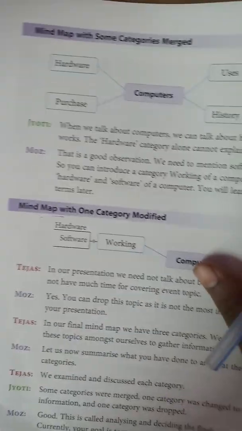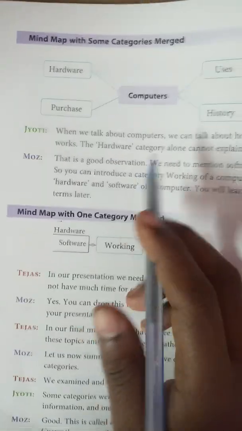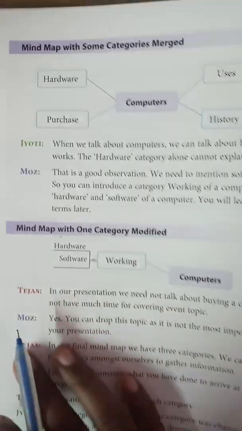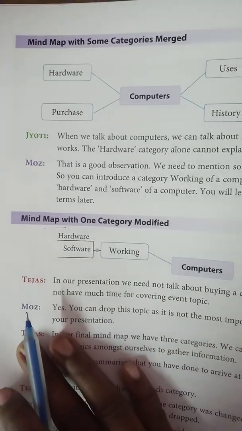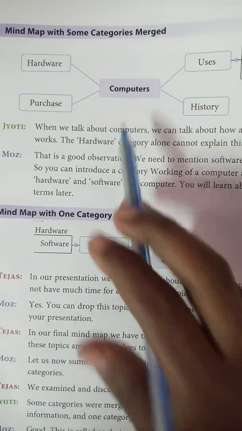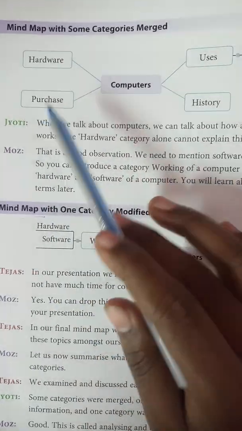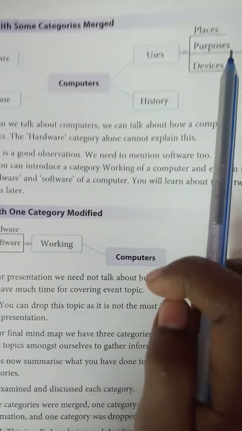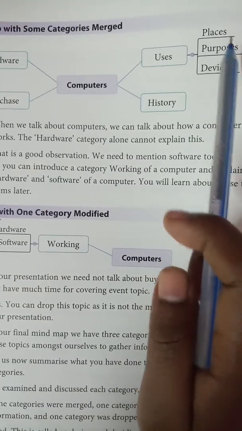Mind map with some categories merged. In this mind map, they have merged two or more topics. Okay, they have merged more than two topics. So here, computers is the main topic, and the subcategories are hardware, purchase, users, and history. And the second level of categorization is places, purposes, and devices.